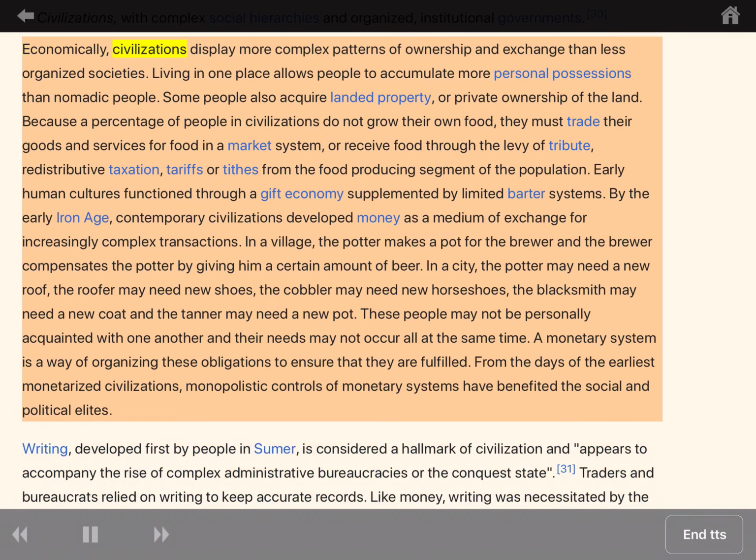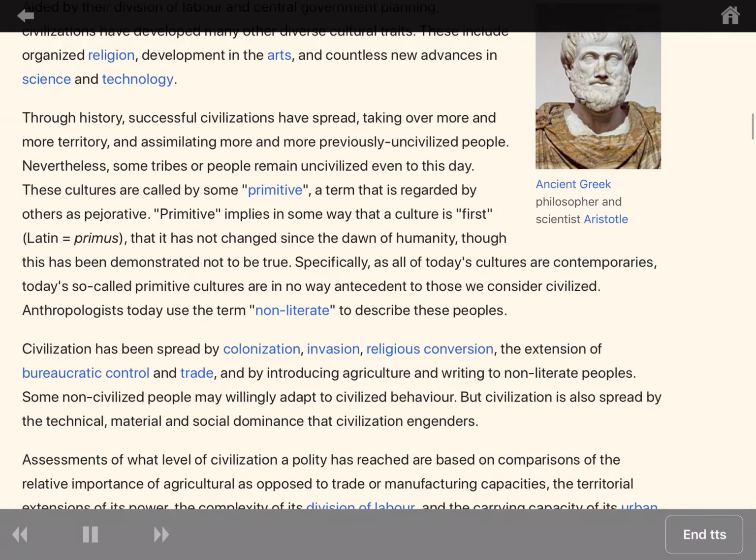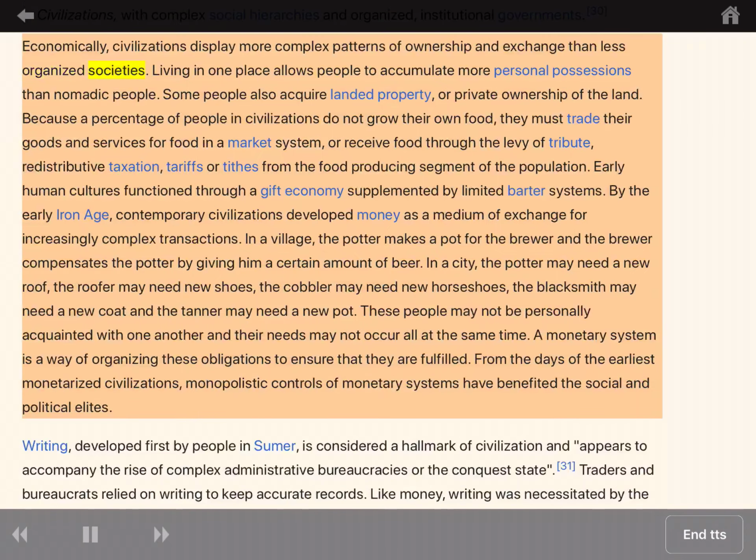Economically, civilizations display more complex patterns of ownership and exchange than less organized societies. Living in one place allows people to accumulate more personal possessions than nomadic people. Some people also acquire landed property, or private ownership of the land. Because a percentage of people in civilizations do not grow their own food, they must trade their goods and services for food in a market system, or receive food through the levy of tribute, redistributive taxation, tariffs or tithes from the food-producing segment of the population.